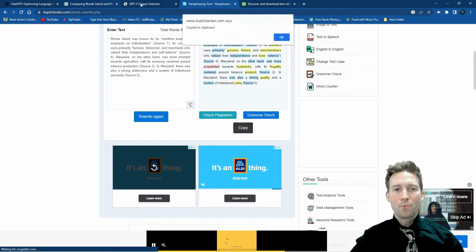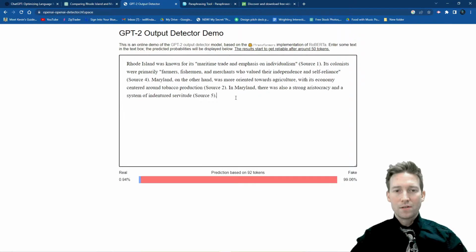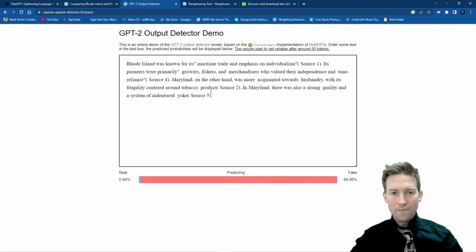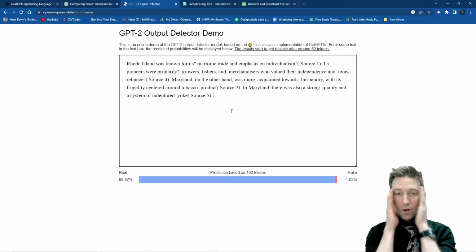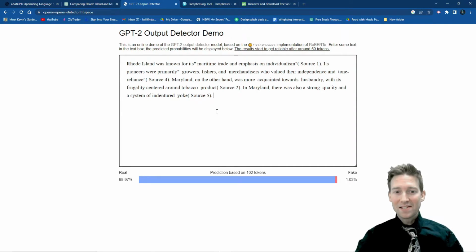I'm going to copy this and bring it back over into this detector. And let's see if it detects it this time. Did you see what happened? It says that prediction based on 102 tokens, that this is real.